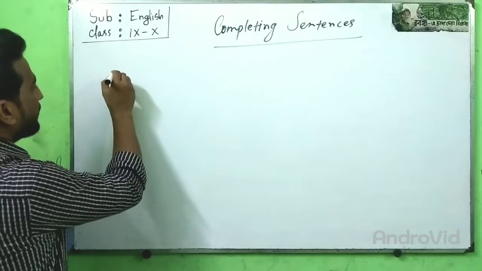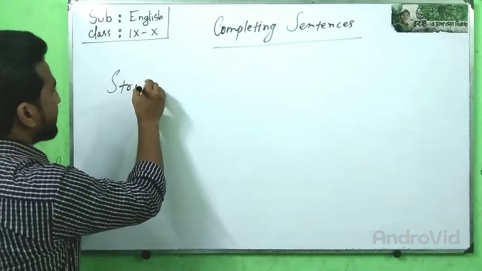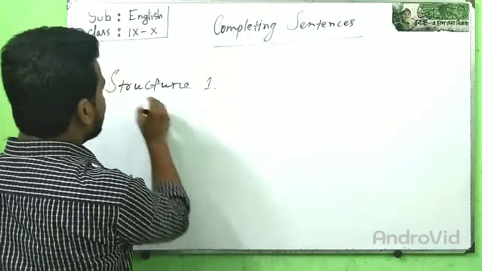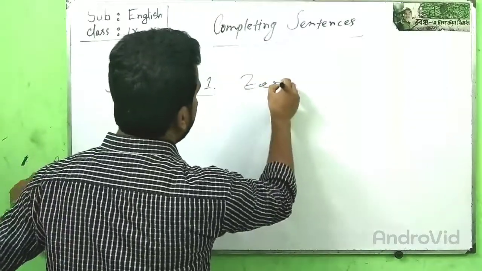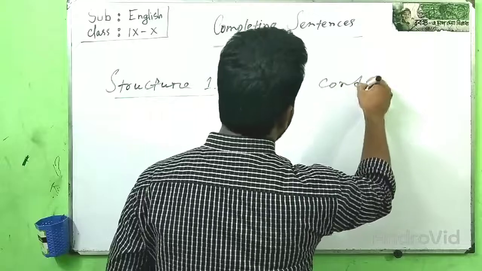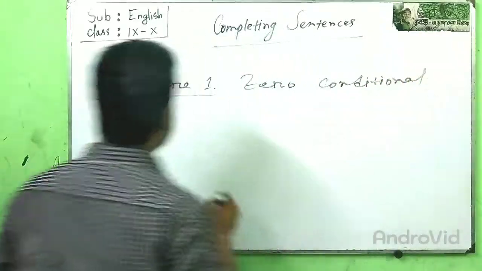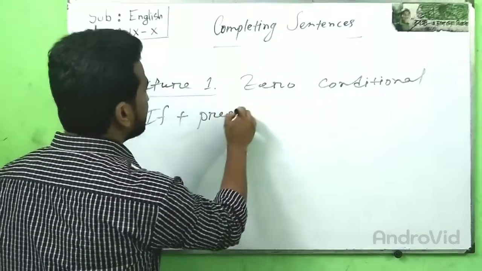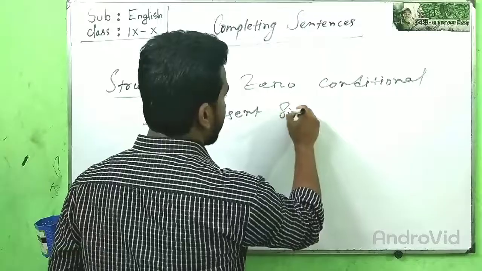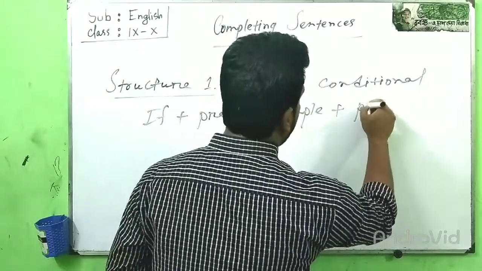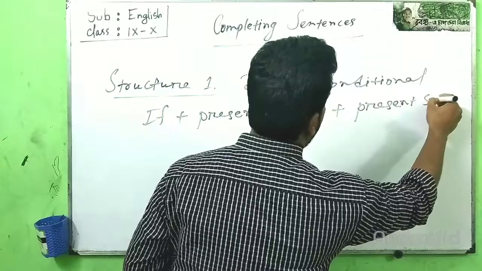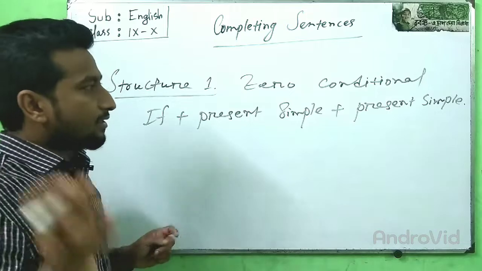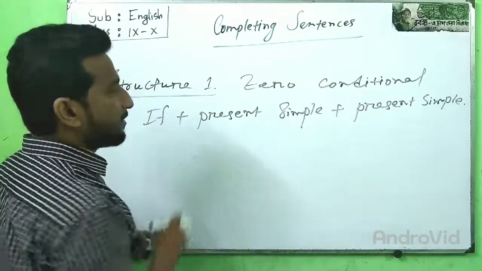Structure number 1 for zero conditional: if plus present simple plus present simple. In zero conditionals, both tenses are in present simple.